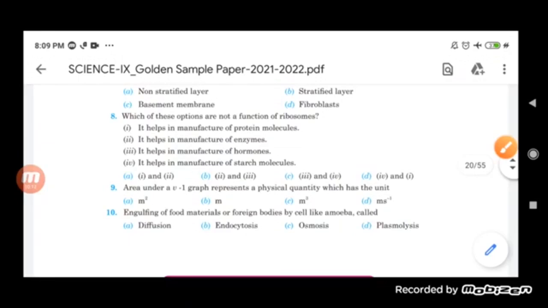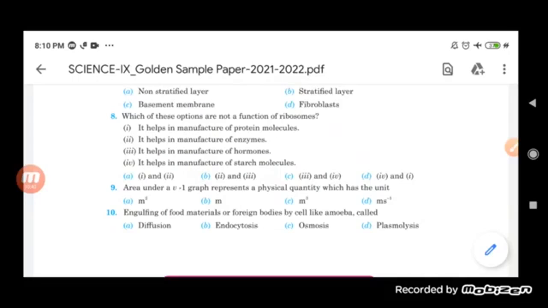Engulfing of food material or foreign body by a cell like amoeba is called. So the engulfing of food material or foreign bodies by a cell like amoeba is called endocytosis. You know that diffusion is the exchange of gases or material.